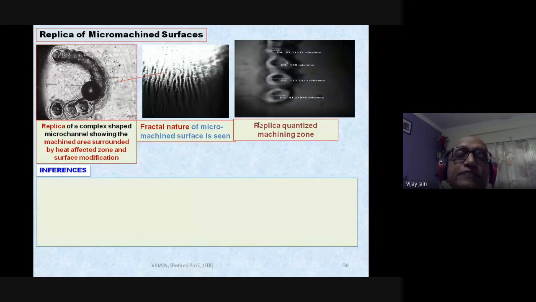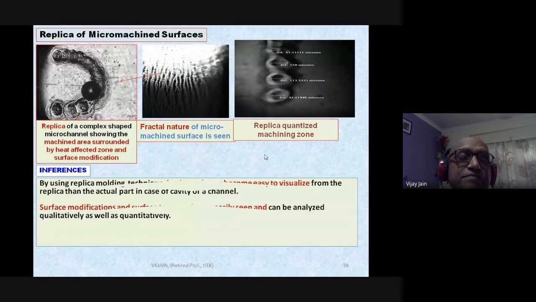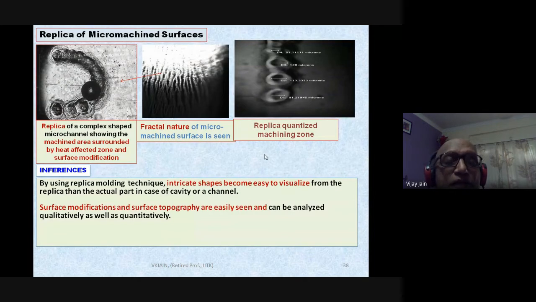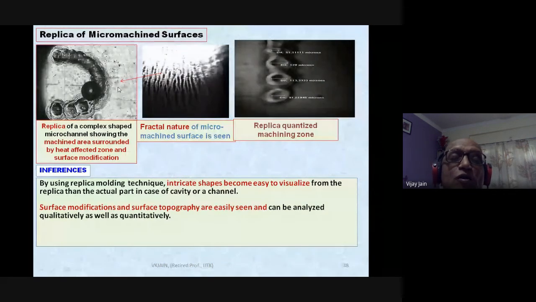So what are the inferences that you get from here? By using the replica modeling technique, integrated shapes become easy to visualize from the replica than the actual part in case of cavity or channel, as you can see here, and also as we have seen in the earlier slide. Surface modifications and surface topography are easily seen and can be analyzed qualitatively as well as quantitatively, as we have seen in the earlier slide as well as over here.